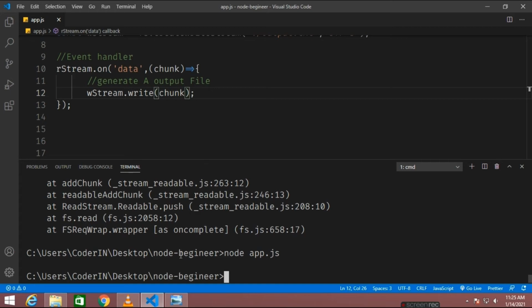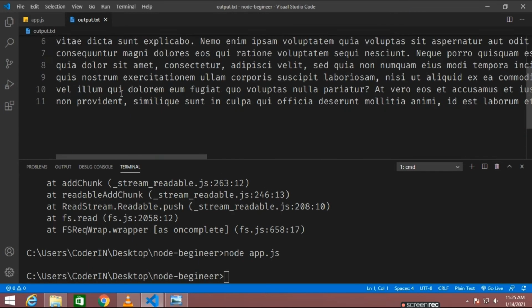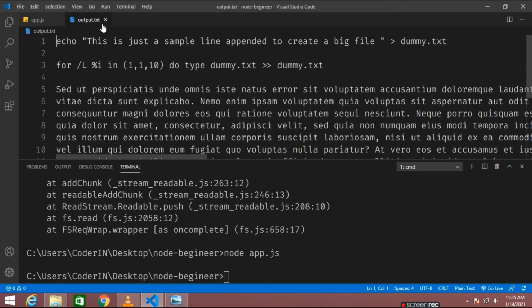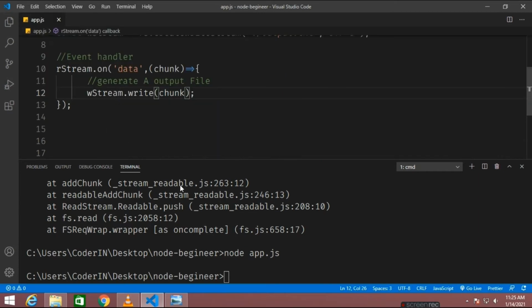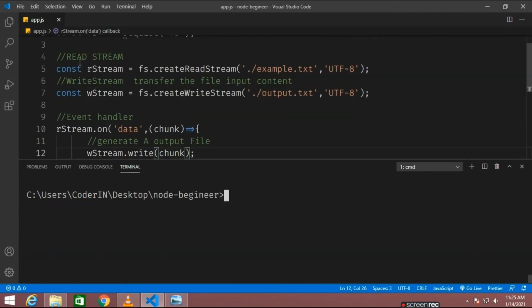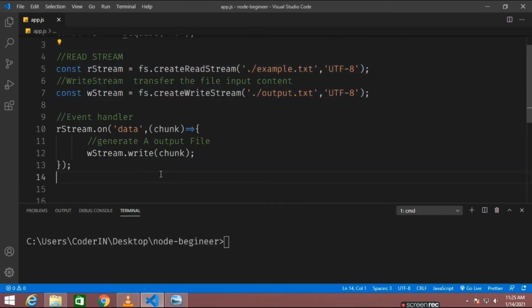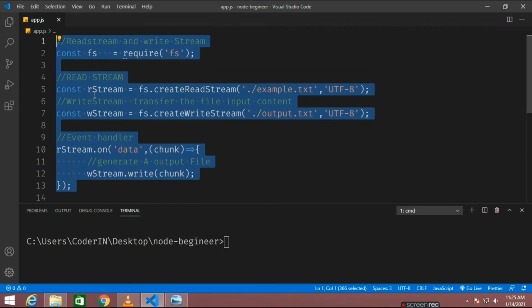Now let me go to the output.txt file. You can just see all the contents that were in example.txt have been shifted to output.txt, and very easily, right? We have just written this particular string and the chunks of data here.